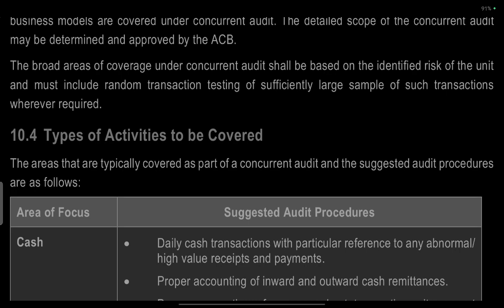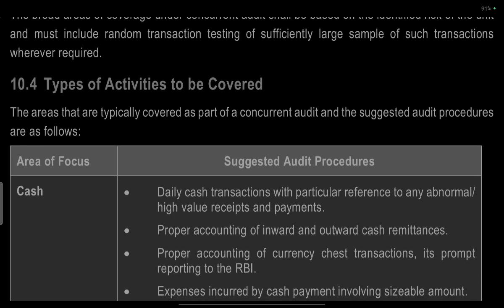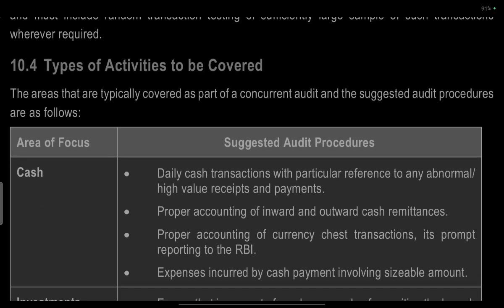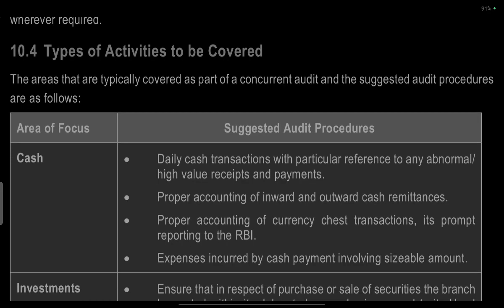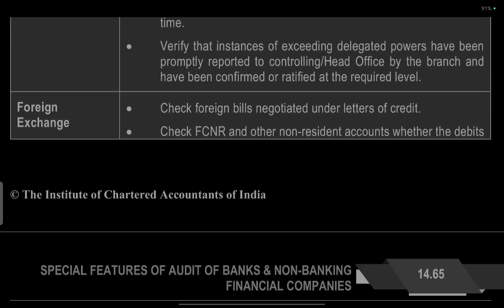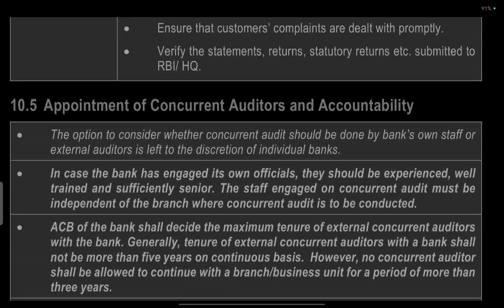The broad areas of coverage under the concurrent audit shall be based on the identified risk of the unit and must include random transaction testing on a sufficiently large sample of such transactions wherever feasible. Types of activities to be covered are cash, investments, deposits, advances, foreign exchange, housekeeping, and others.